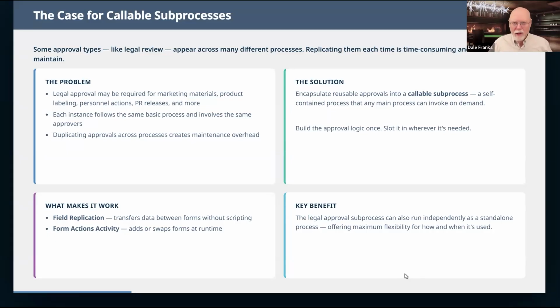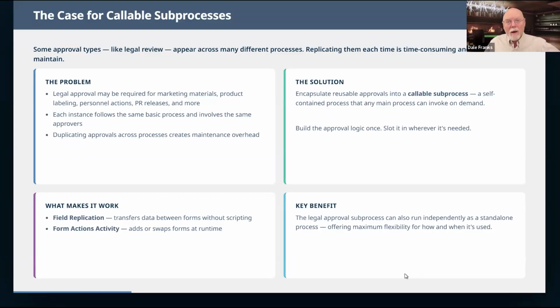A lot of the stuff that you do in your organization doesn't require legal approval, but some things do. And depending on the industry you're in, let's say you're in the life sciences industry, any advertising that you put out, any papers that you might publish, any public statements that get made, you really don't want to run afoul of the FDA because they can ruin your life and business.